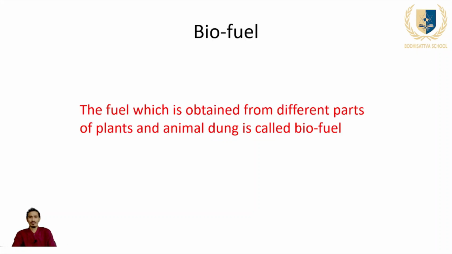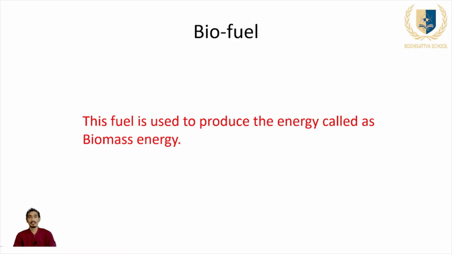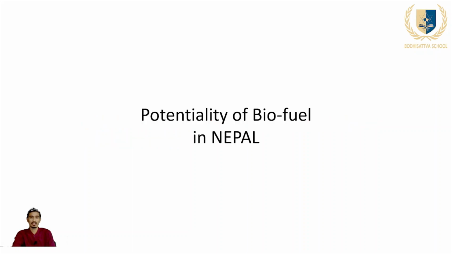So biofuel, the fuel which is obtained from the different parts of plants and animal dung, is called biofuel. That means the energy or fuel which is obtained from living beings, plants and animals. In biofuel, the products of plants and the waste of animals are used to prepare the fuel. This fuel is used to produce energy called biomass energy. So biomass energy means the energy which is obtained by the use of biofuel, that means by using plants and animals.